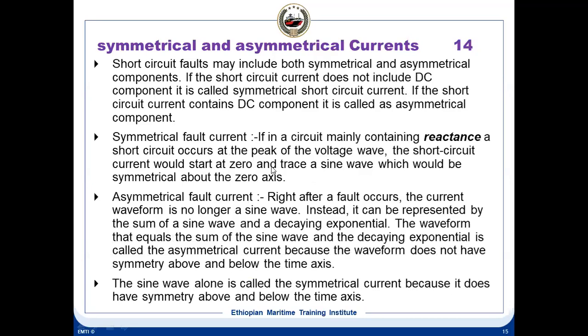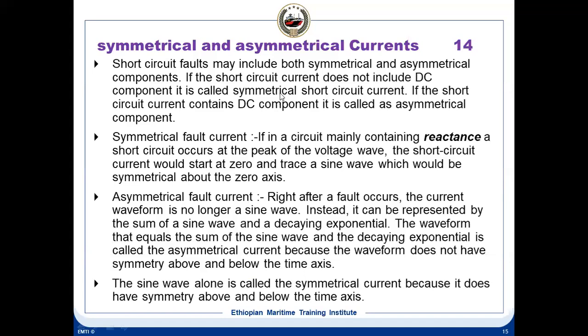And there is also what is called symmetrical and asymmetrical current. The short circuit faults may include both symmetrical and asymmetrical components. See, whenever a short circuit occurs, there can be symmetrical and asymmetrical current. What is symmetrical and asymmetrical? If the short circuit current does not include a DC component, it is called symmetrical short circuit current. If there is no DC component, we call it symmetrical short circuit current. If the short circuit contains a DC component, we call it asymmetrical.